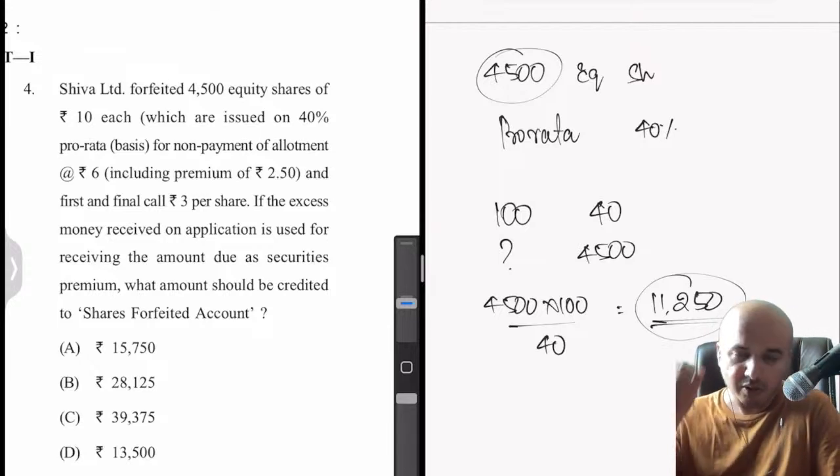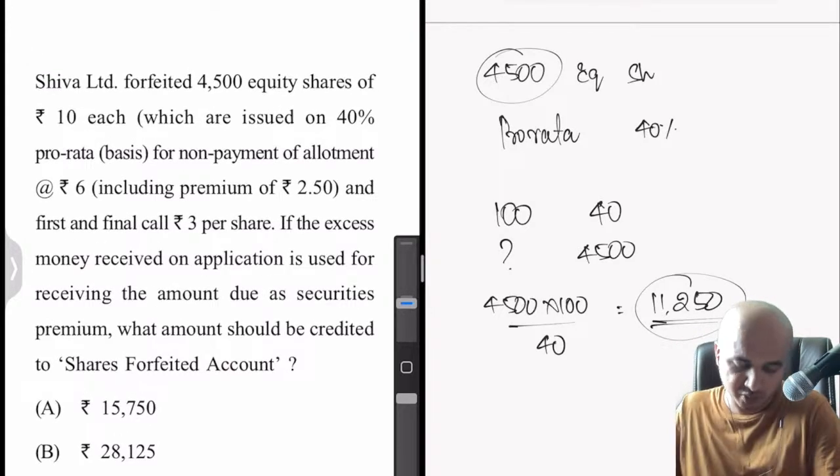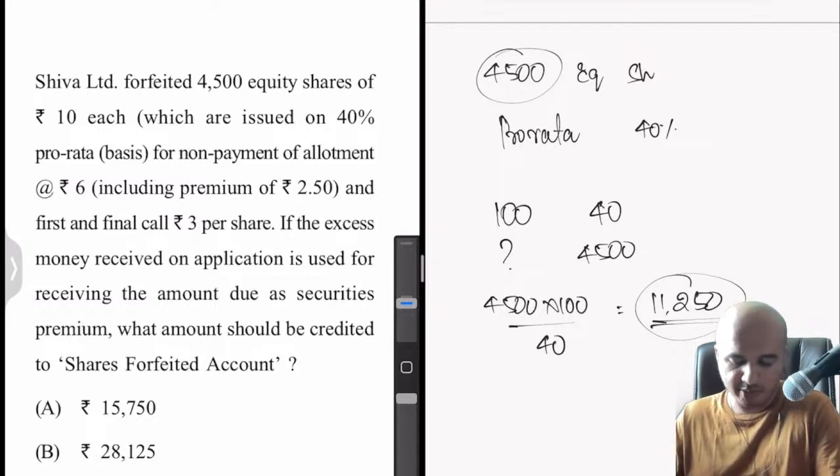Okay. So now 11,250 is what we applied for. Let's look at the rest of the problem. Let me just zoom in. For non-payment of allotment at the rate of 6, including premium of rupees 2.5, and first and final call of rupees 3 per share. They have mentioned the various stages here and the actual amount with respect to each particular stage. So those things have not been paid.